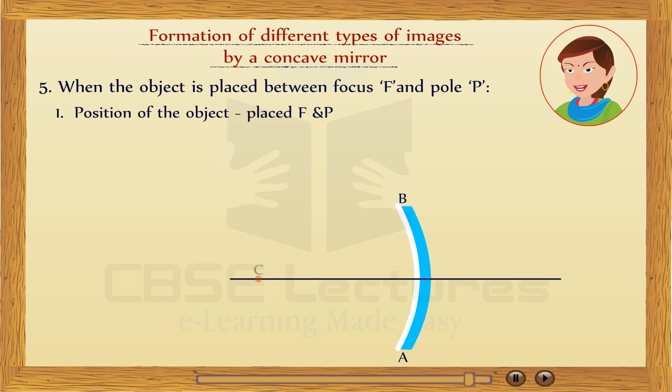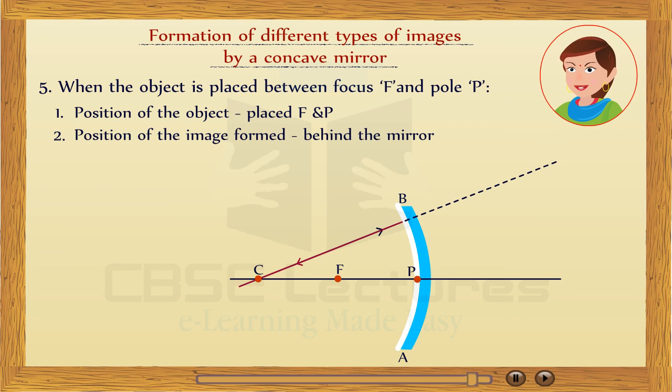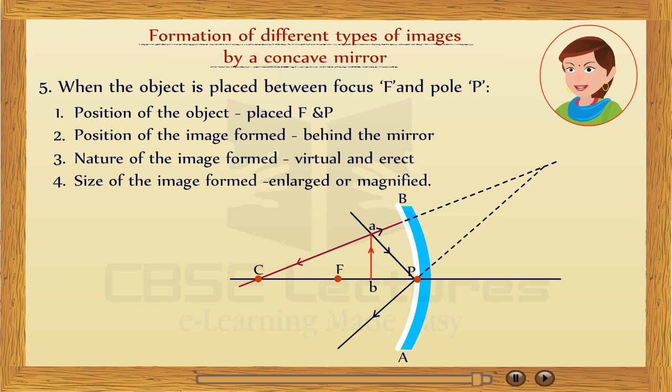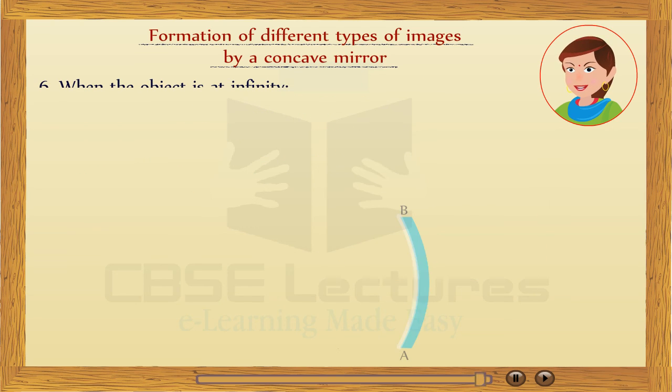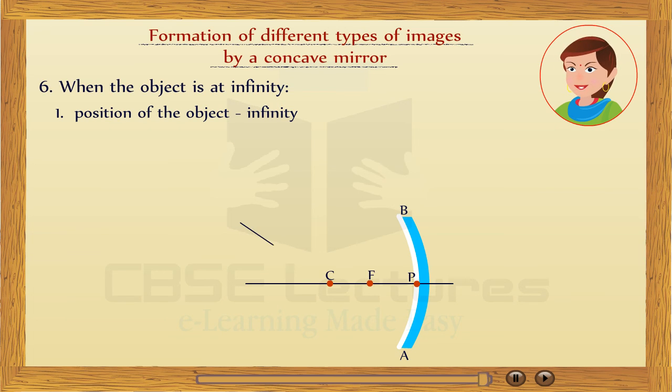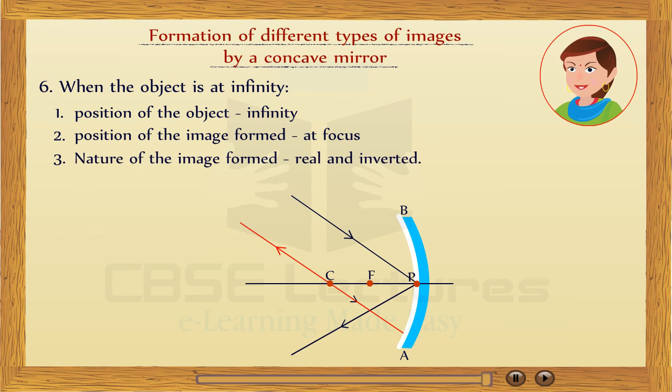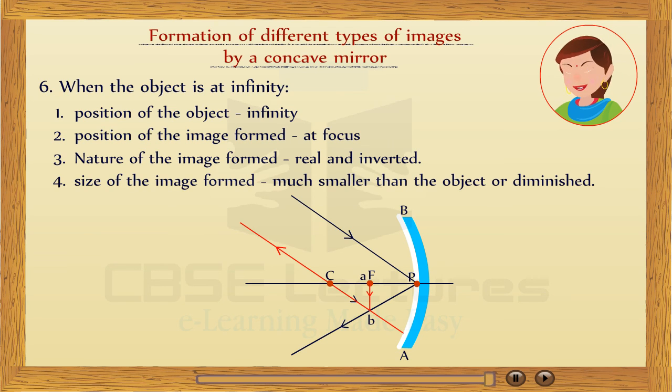Fifth, when the object is placed between the focus F and pole P: position of the image formed behind the mirror; nature of the image, virtual and erect; size of the image, enlarged and magnified. Sixth, when the object is at infinity: position of the image formed at focus; nature of the image, real and inverted; size of the image, much smaller than the object.